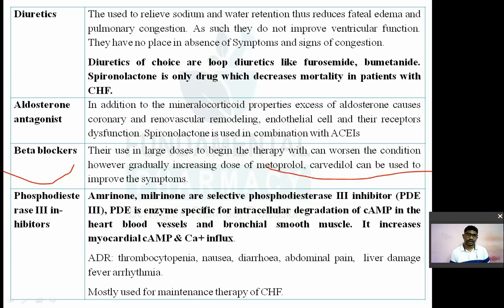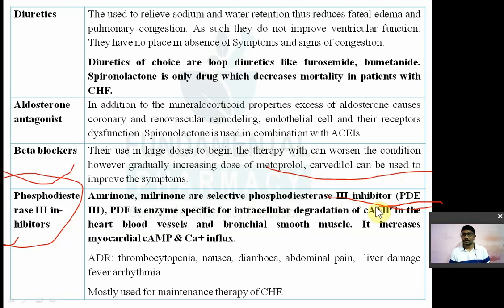Then the next category of drug is nothing but the phosphodiesterase 3 inhibitors. In that category you have amrinone, milrinone, etc. So amrinone, milrinone, these are known as phosphodiesterase inhibitors. So you should know what is the role of phosphodiesterase.